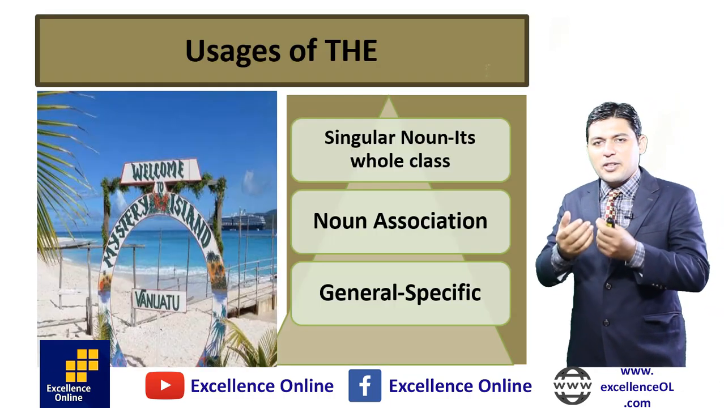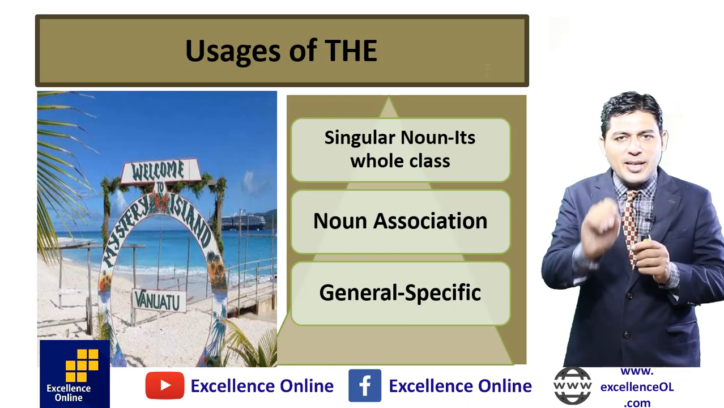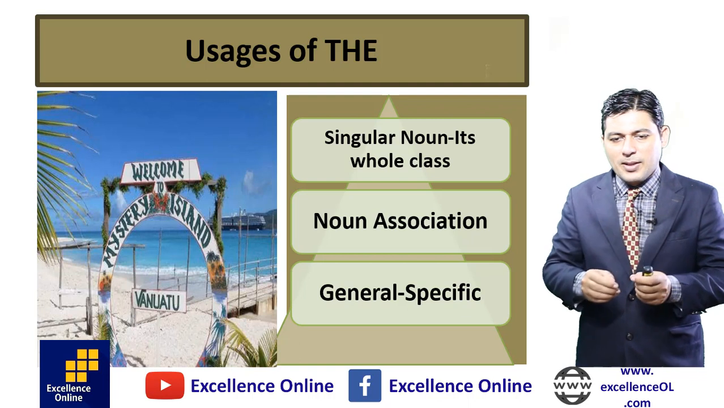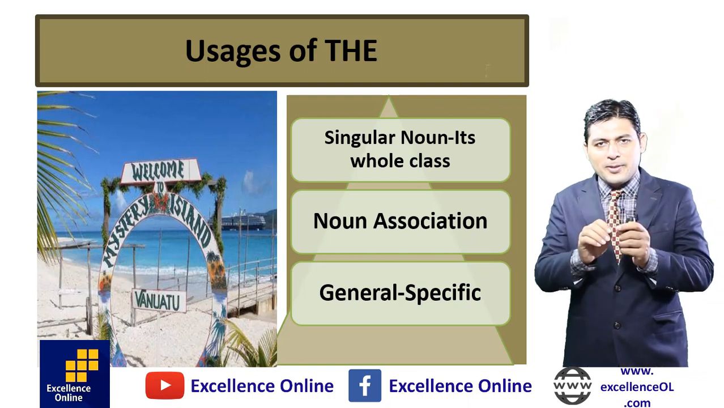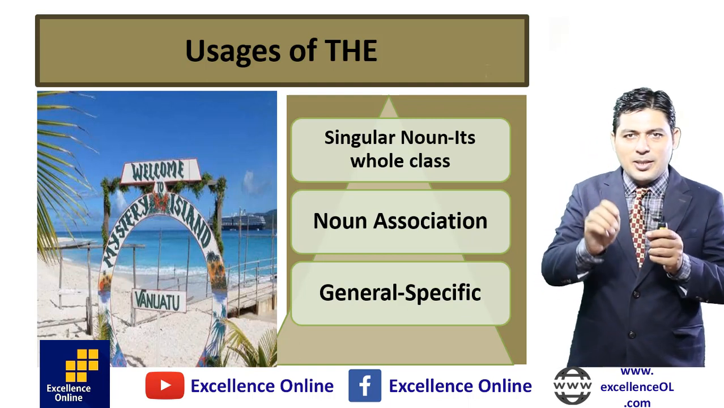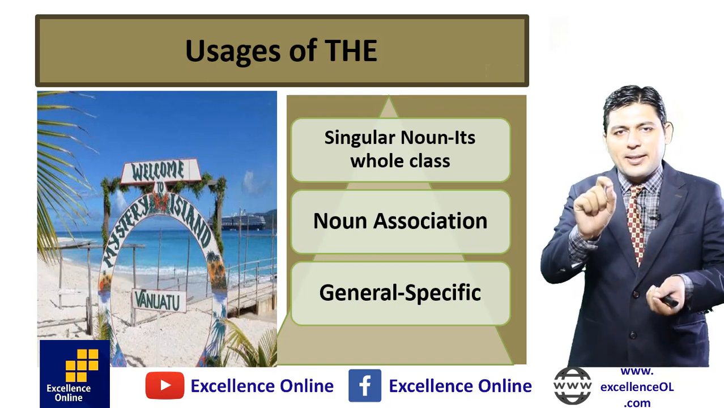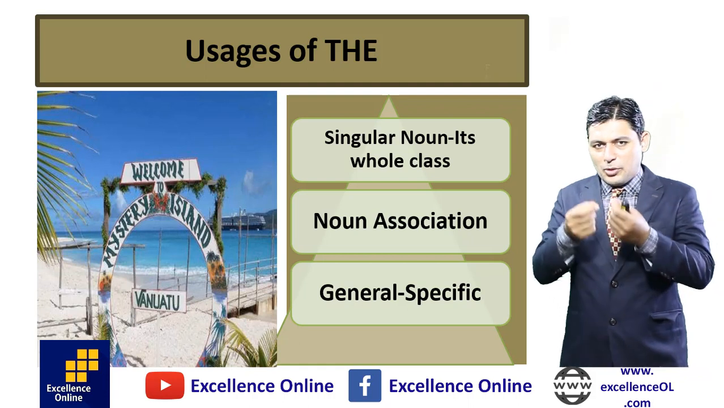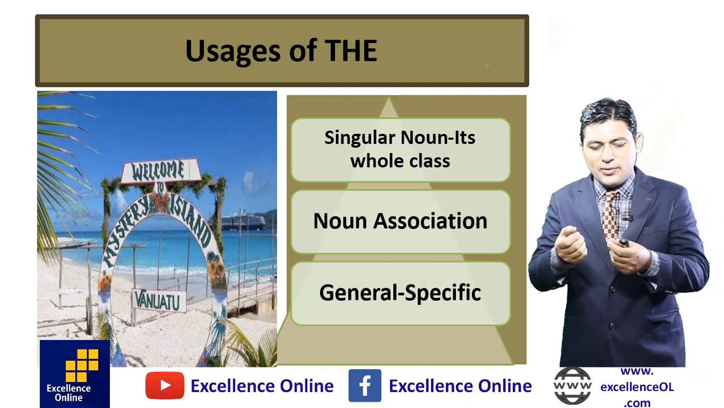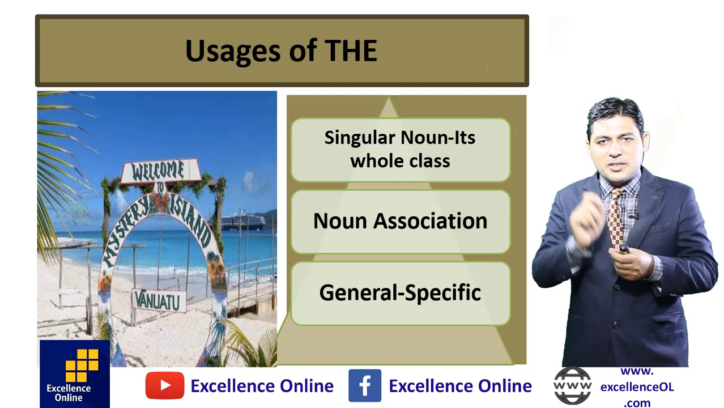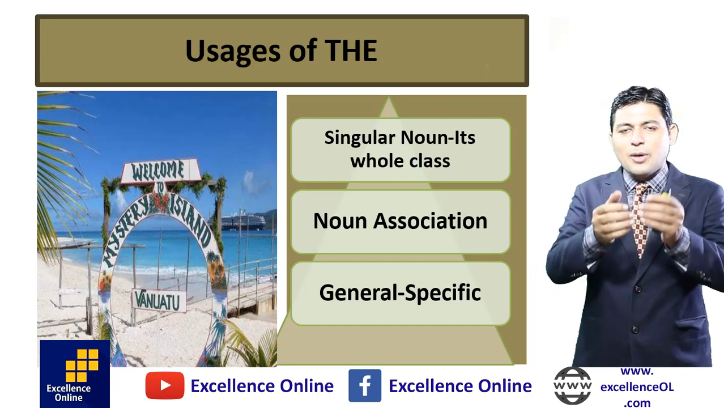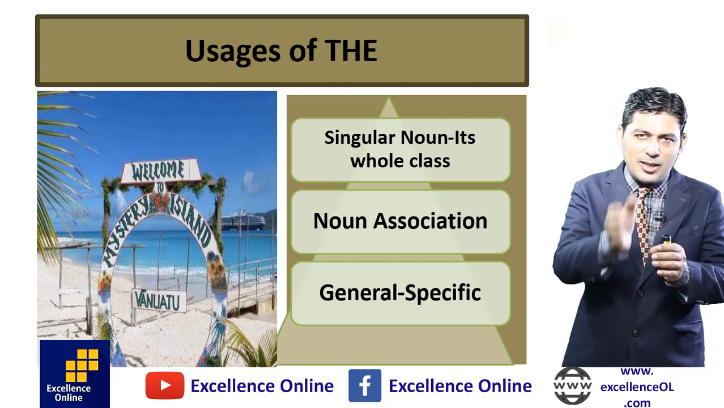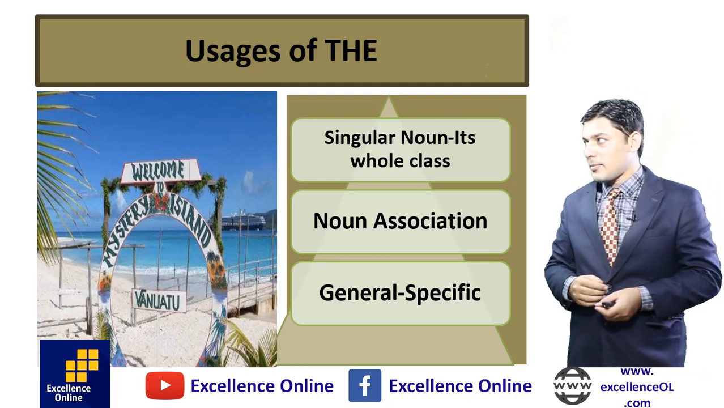Next, we have a singular noun representing its whole class. When we use a singular noun, but the singular noun presents its whole class, we use the. The tiger is the fastest animal in the world. So here tiger is a singular noun, but tiger does not mean only one tiger, it means all kinds of tigers. They are the fastest animal. A singular noun presenting the whole class, we use the. The tiger is the fastest animal in the world. The cow has 4 legs. The cow is a useful animal. Here we use the cow.